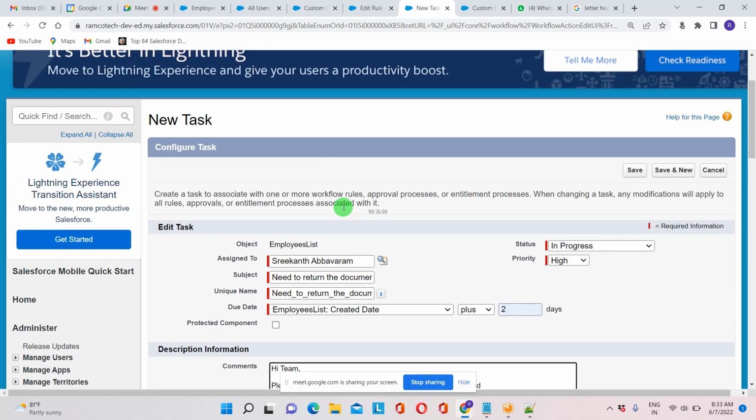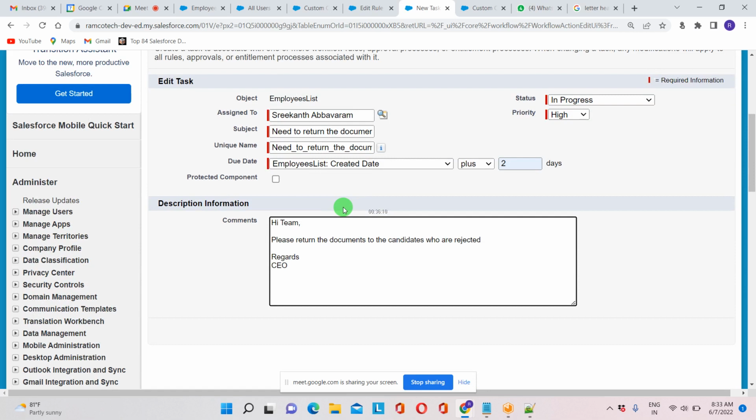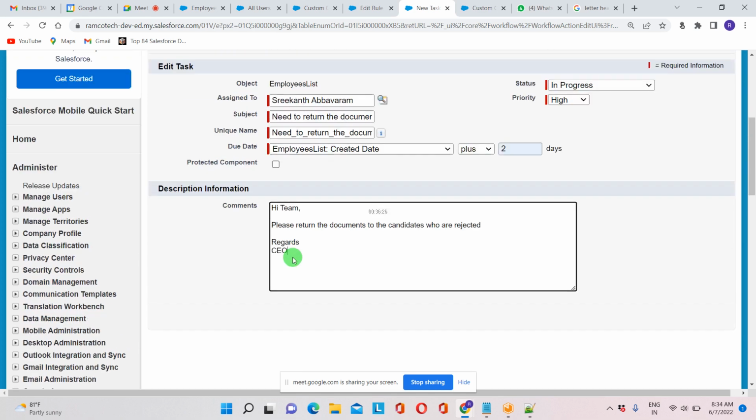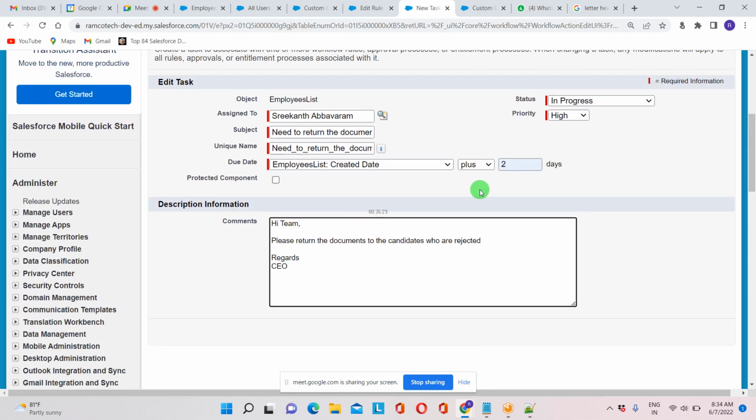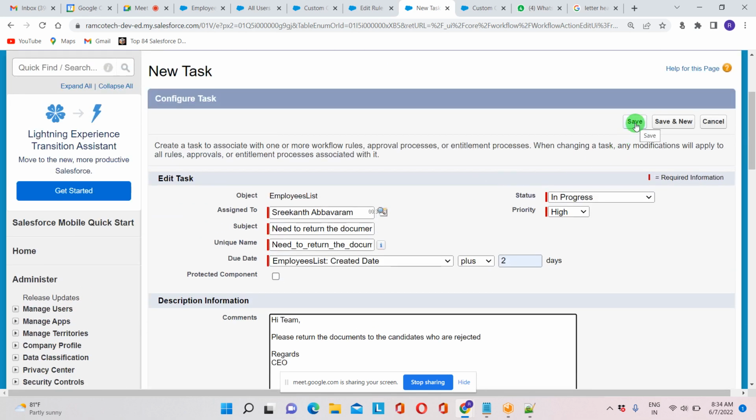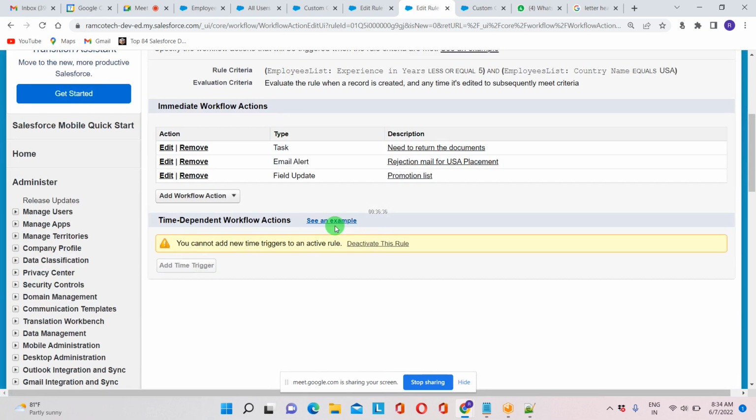Next, particular criteria, exactly. And one more, rejected means what they are expecting. And one more, we don't have option to BCC. Yes, we are not giving the CC. So just save it. It's done. So task update also done.